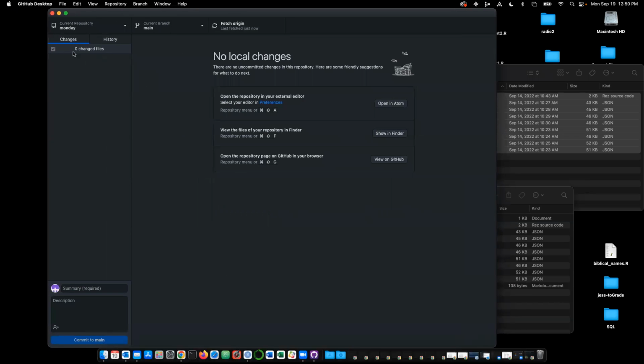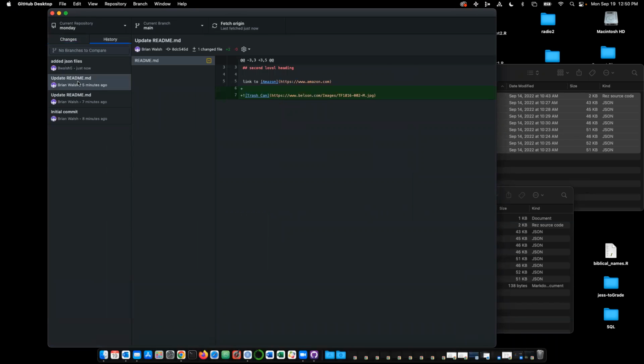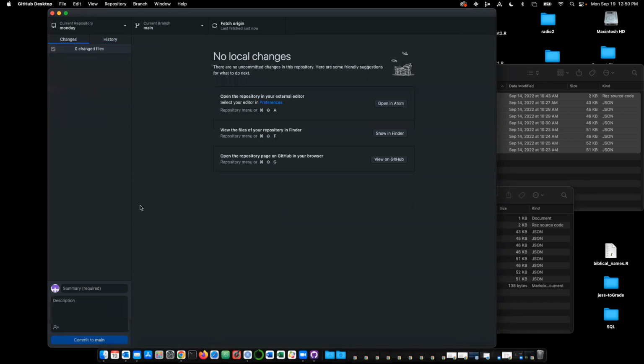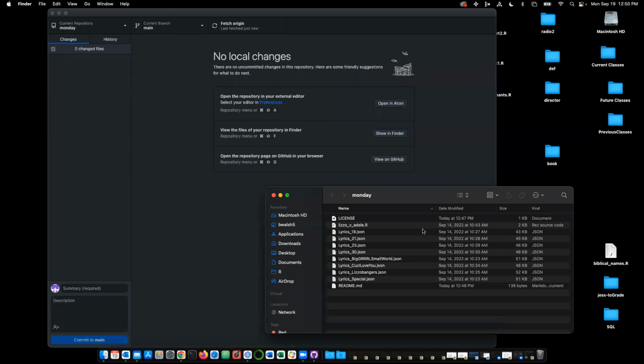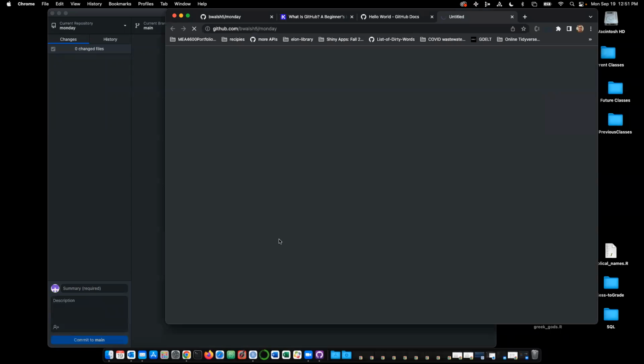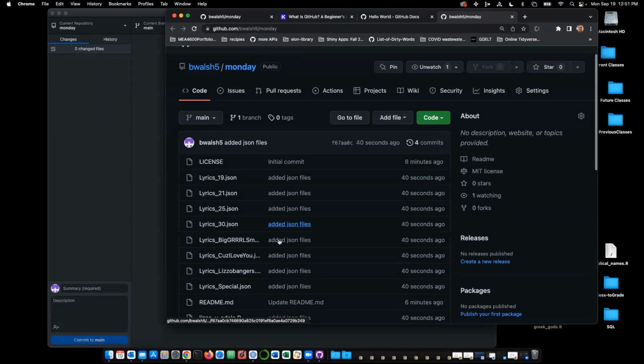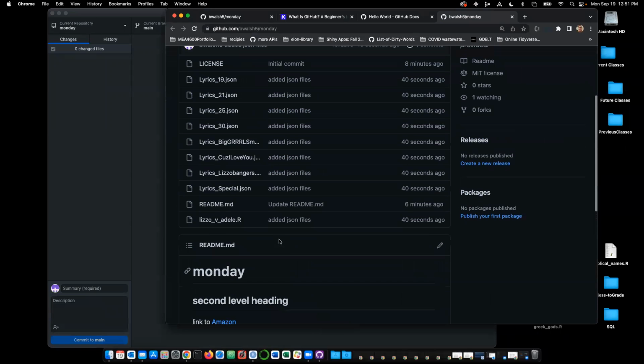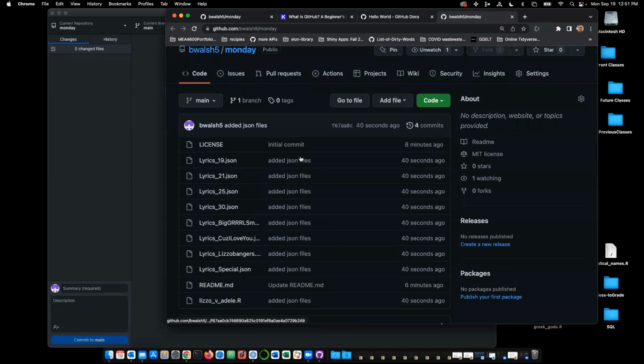And now my appearance totally changes, right? So the changes thing is gone. I can go to history if I wanted. Note it doesn't show like your files sitting here. This isn't like an application that wants to show you all your files. You can look at them in here, but really they're right here, right? They're in your folder. So if you want to look at it, it's just a click, show in Finder. If you want to see your repo, you're supposed to hit view in GitHub, right? So it's got all the buttons you need there. You can see there are all our lyrics. They've been added. So that is nice.